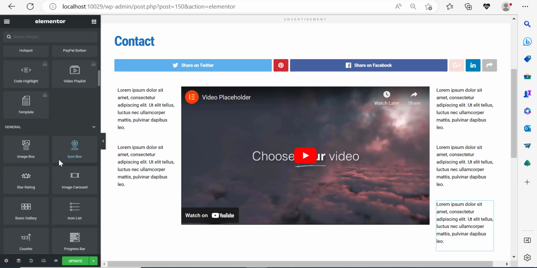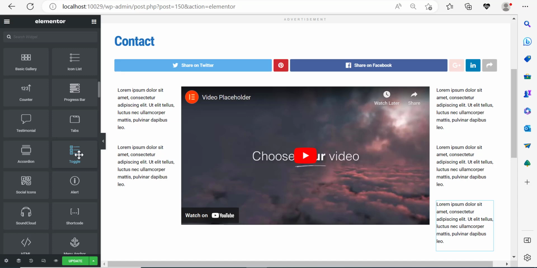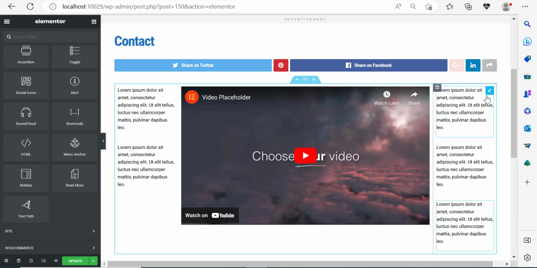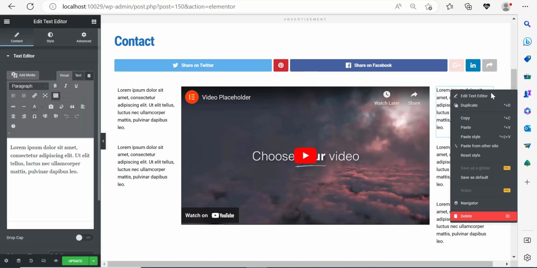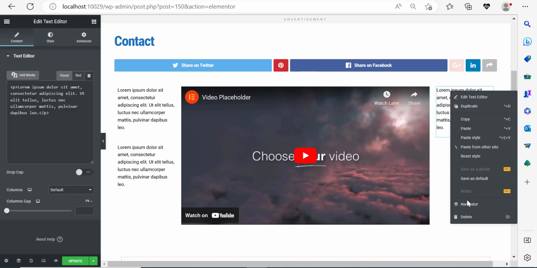And Elementor, the free version, is not done yet because you have general elements. So you can add some general elements. Let's say, for example, that you want to add a testimonial or a counter or a basic gallery. You can do this just by simply dragging and dropping this. Now, let's say, for example, that on this particular column, you want to add a sidebar. So I'm going to go ahead and delete these elements over here. I'm going to keep the column, by the way.